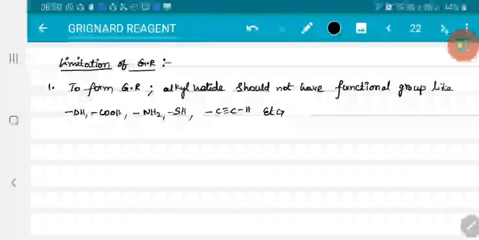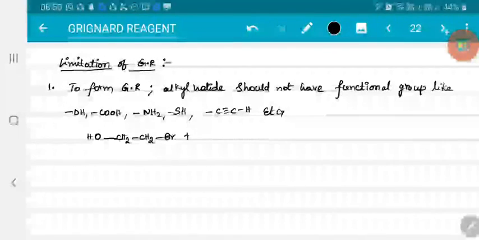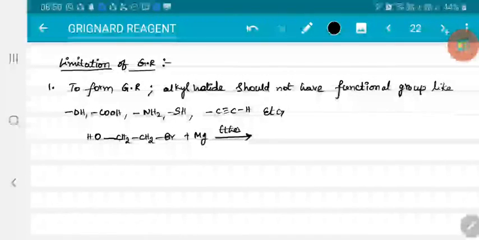If acidic hydrogens are present, then you don't get Grignard reagent from alkyl halide. For example, let me say this. If we consider an OH group is present, HO-CH2-CH2-Br, this is the alkyl halide. If it is allowed to react with magnesium in presence of ether, if this OH is absent, then you will get CH3CH2MgBr.